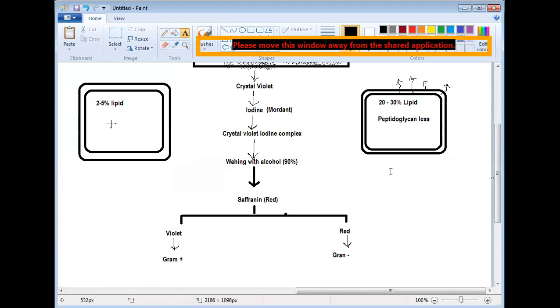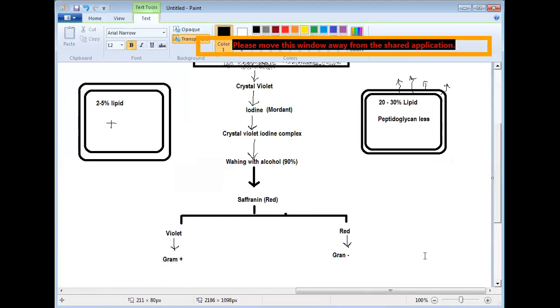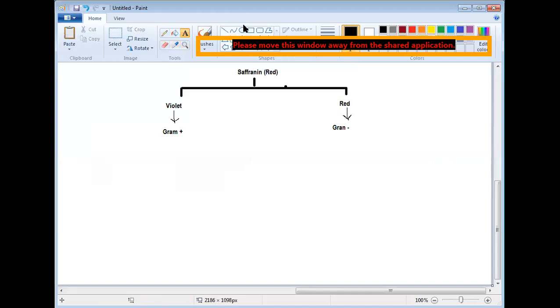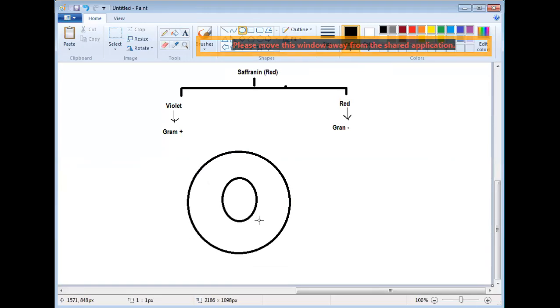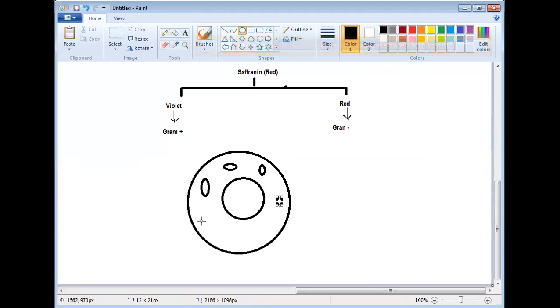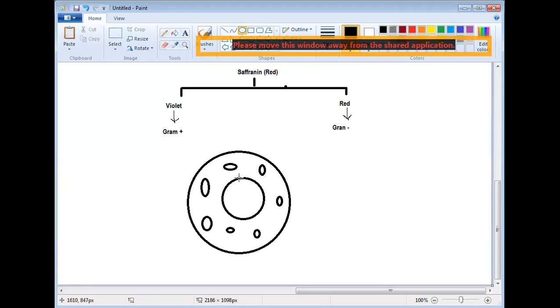Now see, when you use a stain, say this is a cell. Inside the cell, you can have a nucleus and so many other organelles. If you do not stain, you cannot see these things properly. Once we stain it, things become very clearly visible.